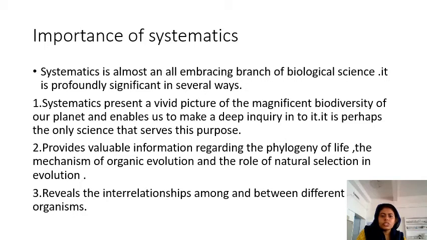And what is the importance of systematics? Systematics is an all-embracing branch of biological science. So it is the basis of biological science, and it is profoundly significant in several ways. Okay, we cannot avoid systematics while we are studying life science. So systematics presents a vivid picture of the magnificent biodiversity of our planet and enables us to make a deep inquiry into it. It is perhaps the only science that serves this purpose.